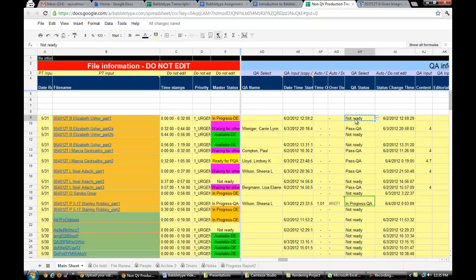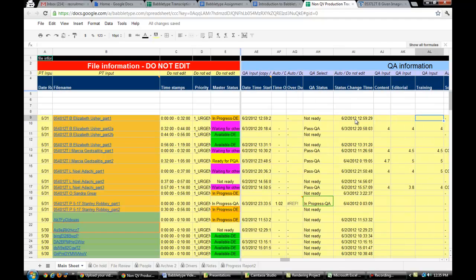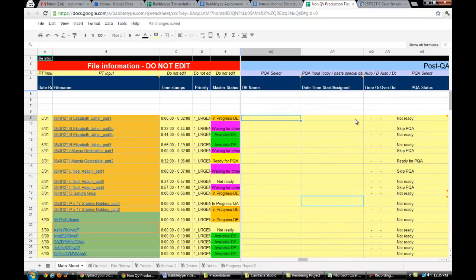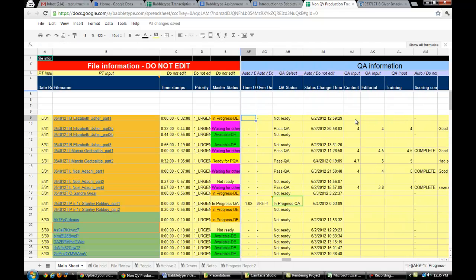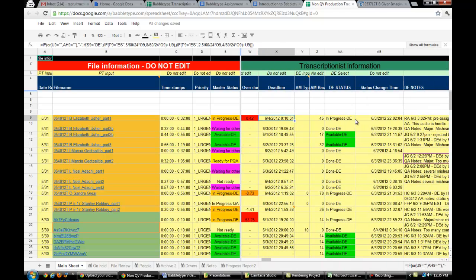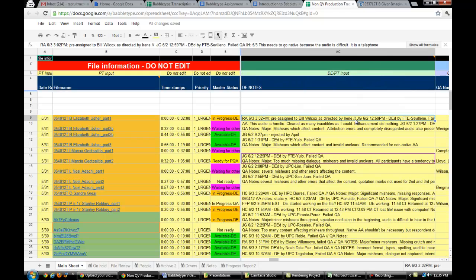Now let's just use another example here. I think this is an active tracker, so production tracking may already have removed those files since it's already sent to client. So we are done with column X. Let's go back with column Y, which is the AM type column. And lastly, column AC, the DE notes column.